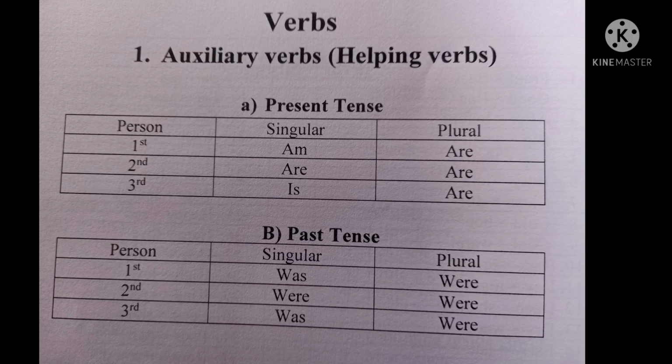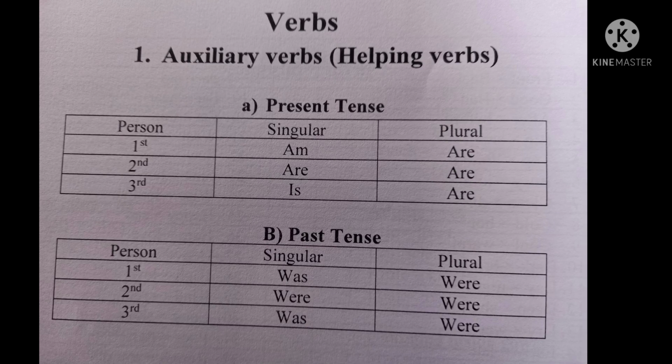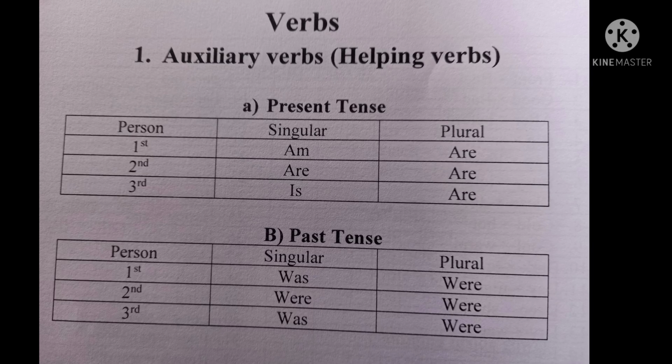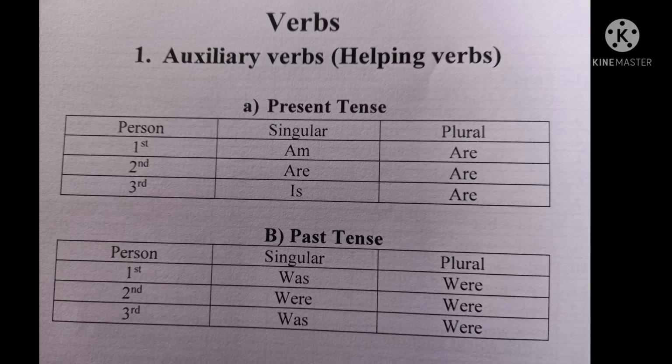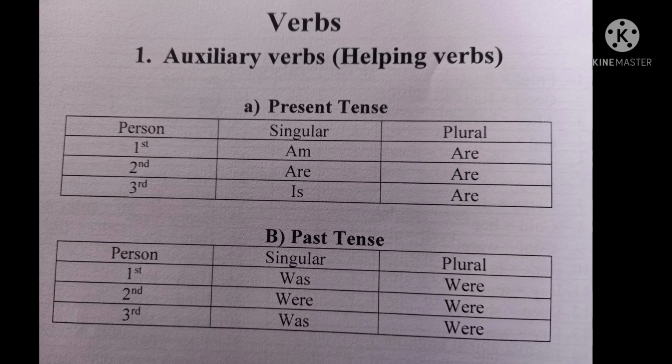Under auxiliary verbs, we have 3 main headings. First heading is be form. Second heading is do form. And the third heading is have form. So there are 3 headings: be form, do form, and have form. Now let's see the first heading under auxiliary verb, that is be form.